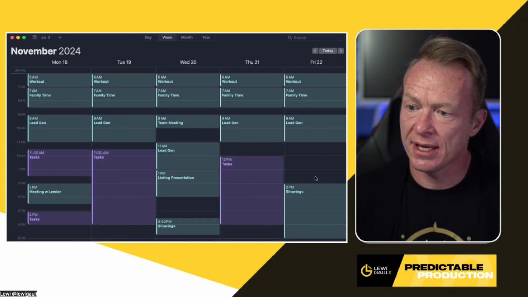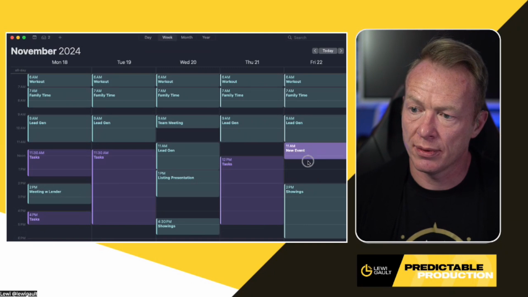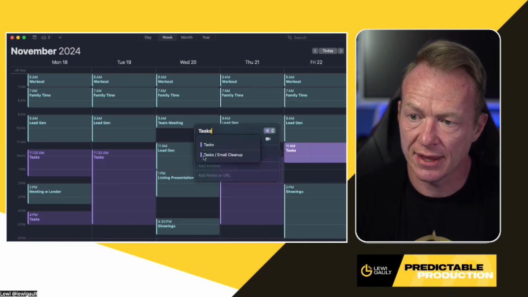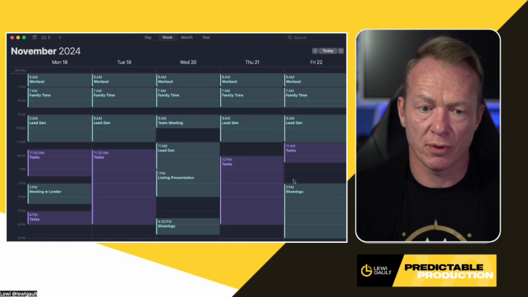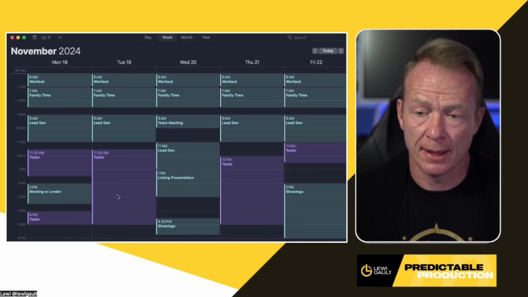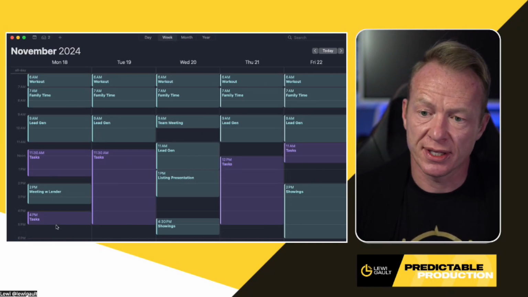Tasks. And then Friday, we got showings in the afternoon. So maybe let's just get enough time here just to do a couple things after we've done lead gen. And then from there, we can get some lunch before we head to these showings. Cool. So all we're going to do now is give ChatGPT these available blocks and go from there.